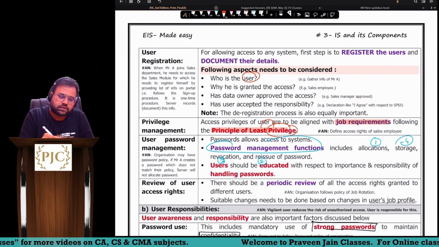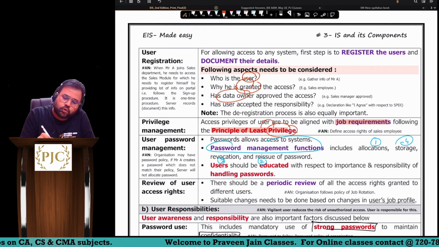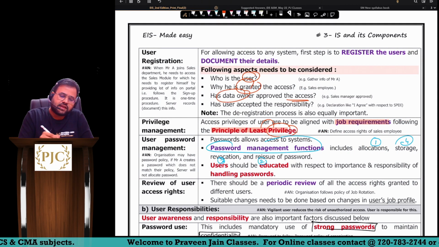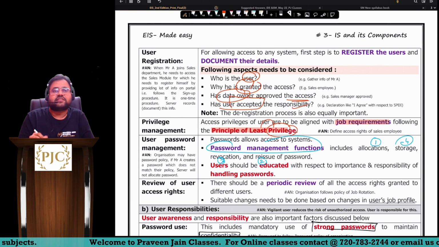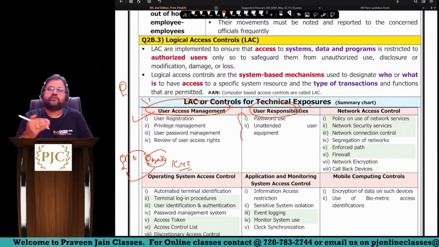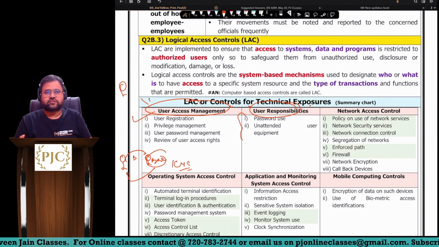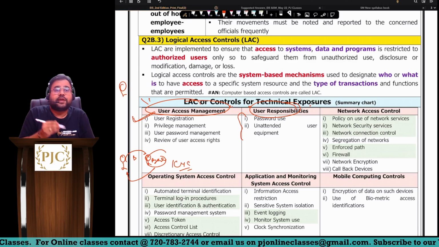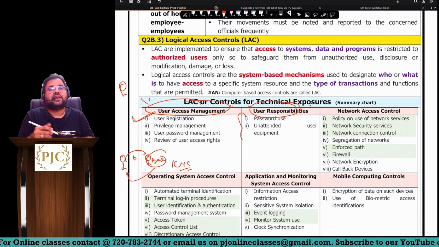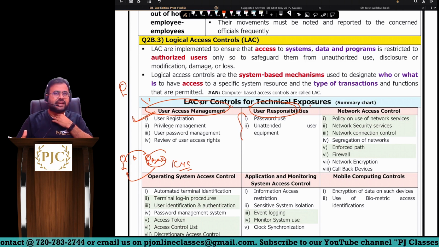Okay. So you can see for user registration, sir, we should know these details. Who is the user? Sir, why is he granted the access? Sir, who is the data owner who has approved the access? And has the user accepted his responsibility? What is his responsibility? Sir, the next part we would have discussed, but anyway I am not discussing the syllabus now, only questions we are talking about, sir. User should be registered. Okay, so similarly whenever we are opening any user ID password on, what to say, internet banking, sir.